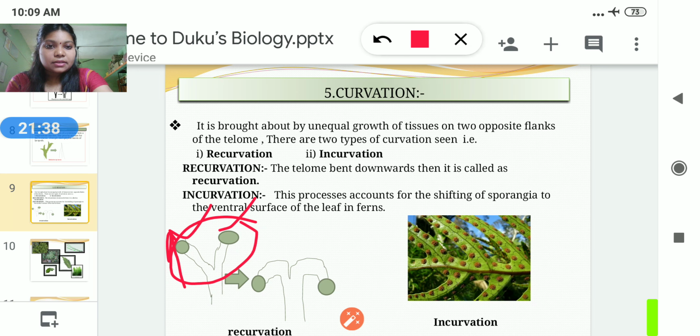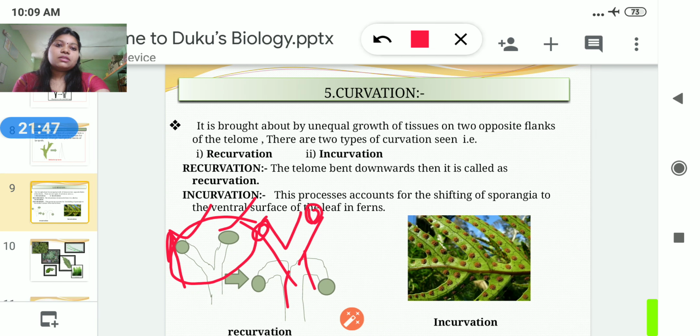We can say it is the upward movement of the terminal sporangia. Here you can also see its structure, how it's organized. It means its movement is in the upward direction, and the sporangia are borne in the terminal position of the dichotomously branched axis. What occurs in the curvation process? It is of two types: recurvation process and incurvation process.